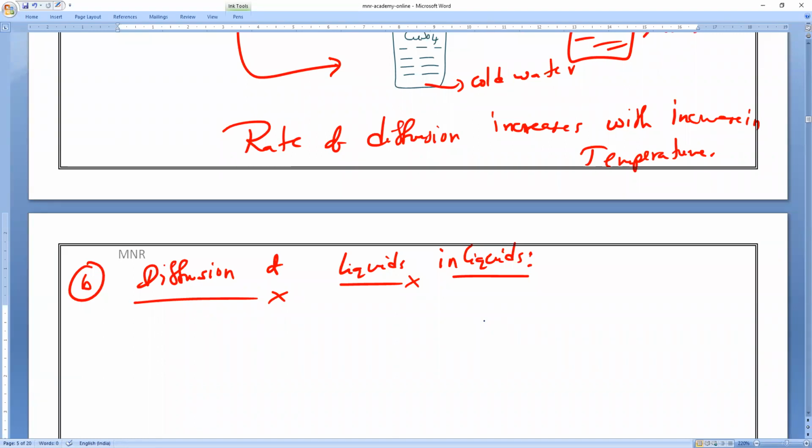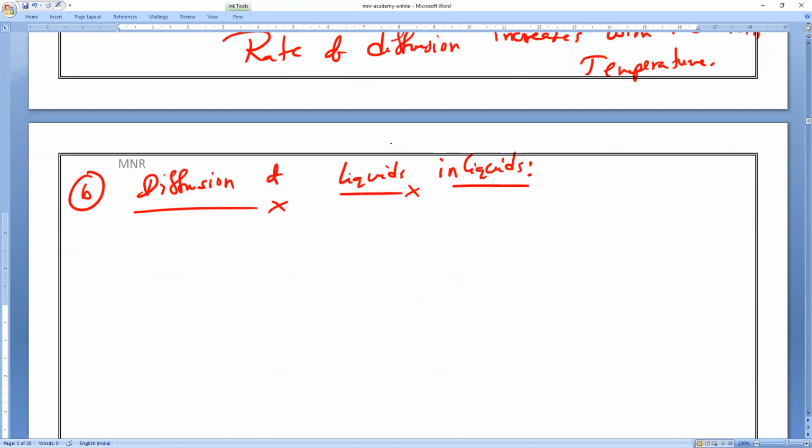So now also you can see diffusion of liquids in liquids. The most popular one is alcohol mixing with water. Many drinkers, before drinking alcohol, will mix water. Have you all seen them? Alcohol is also a liquid, water is also a liquid. Both are mixing or not? Yes, sir. So that is also an example for diffusion of liquids in liquids. Clear? So I can say liquid diffuses easily in another liquid.